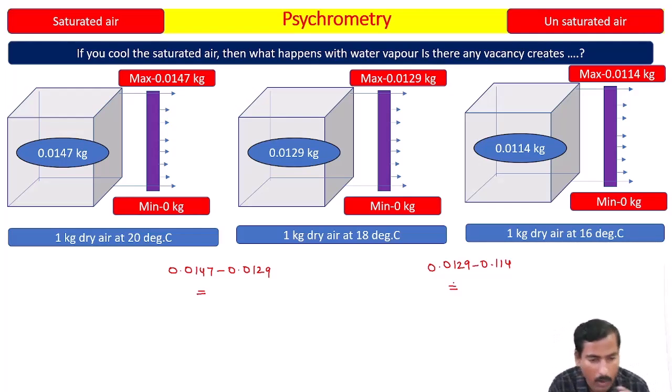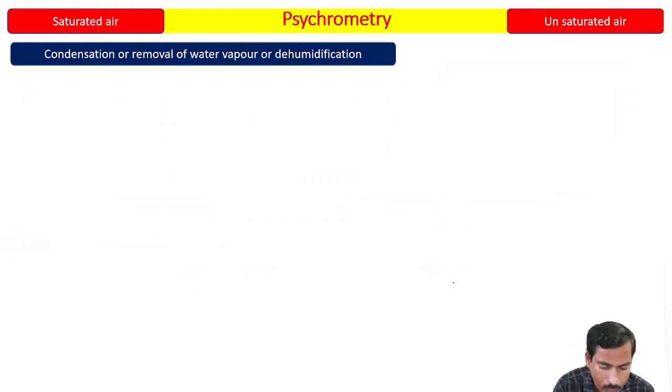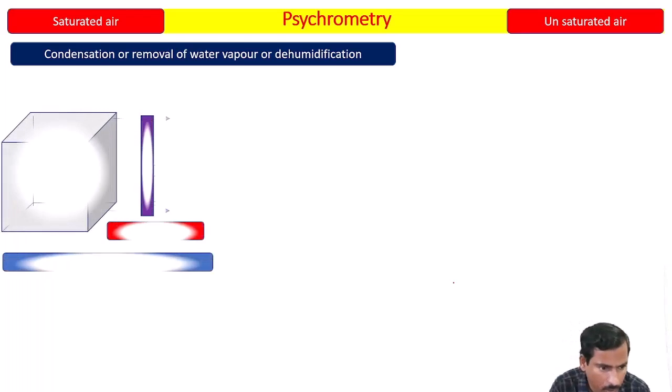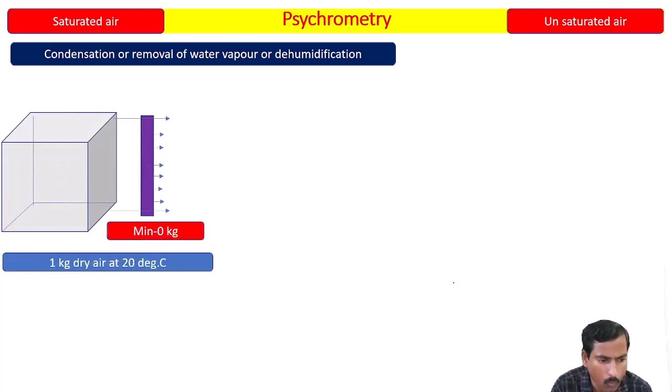If you don't understand, I will explain in the next slide. Try to understand what is condensation, or removal of water vapor, or dehumidification. This word dehumidification I am not going to use at this stage; I will use it in the later part. Now I am going to explain what condensation or removal of water vapor is. Again, I am going to take 1 kg of dry air at 20 degrees Celsius.